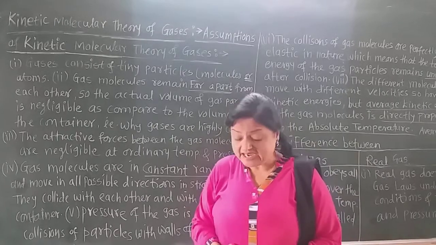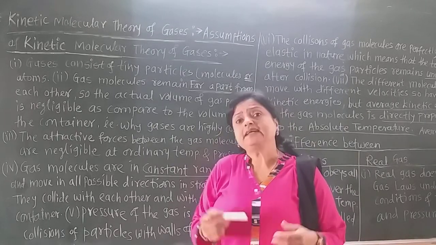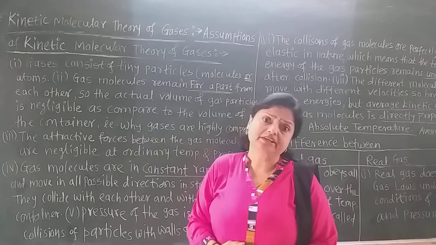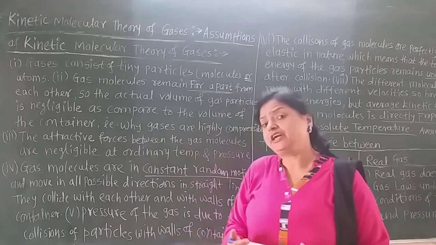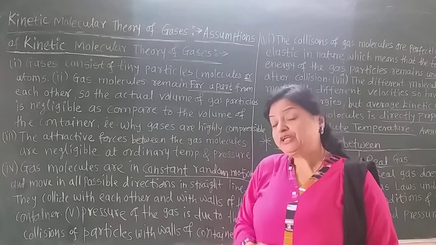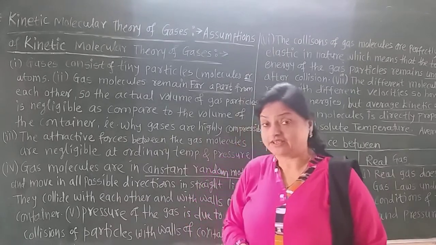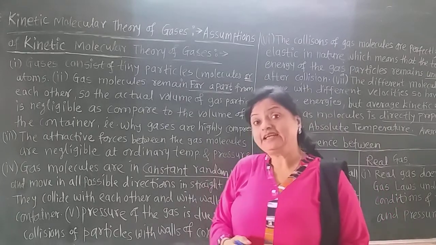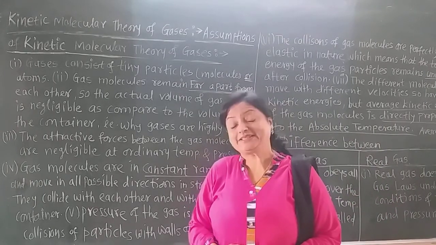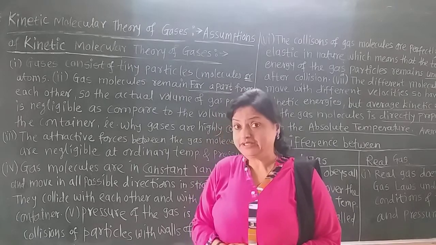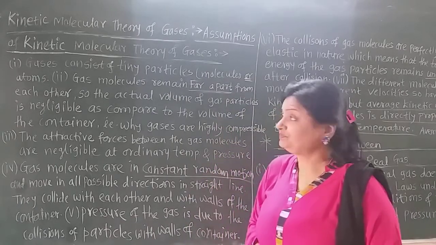As the name is kinetic, the gas molecules are always in constant random motion because they are independent of each other. There are no attractive forces between them. They remain independent, and due to that this theory is there.